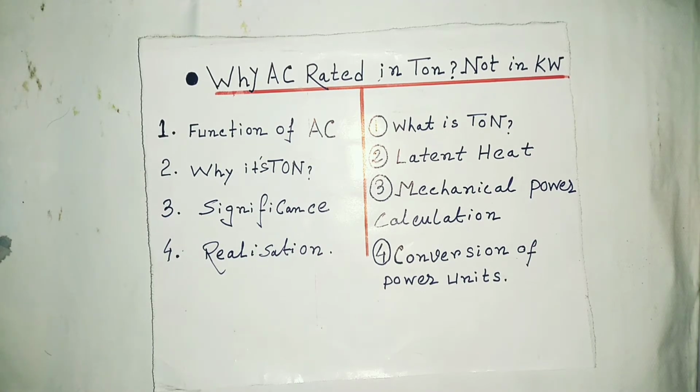AC was invented in New York in 1902. At that period, these types of units were used to measure weight and volume. And nowadays it is converted to a refrigeration unit, the term ton of refrigeration. So the capacity of AC is specified by how many tons of ice can be melted in 24 hours. It transfers a certain amount of heat from the room, and by that heat, how much mass of ice can be melted in an entire day.